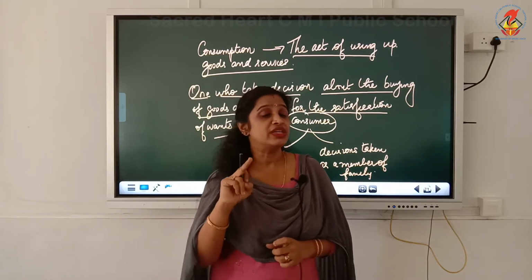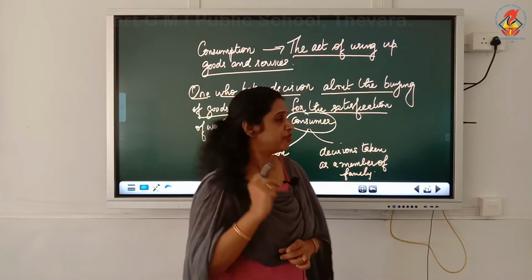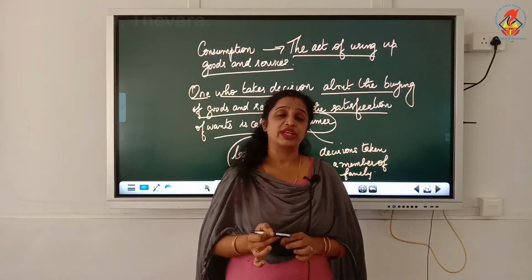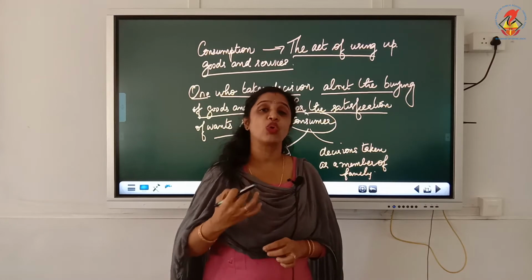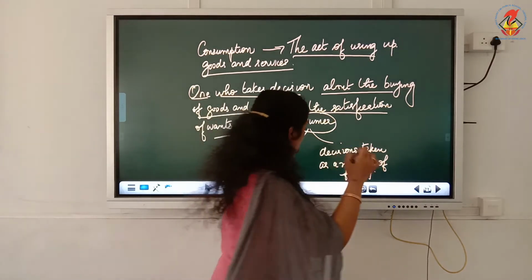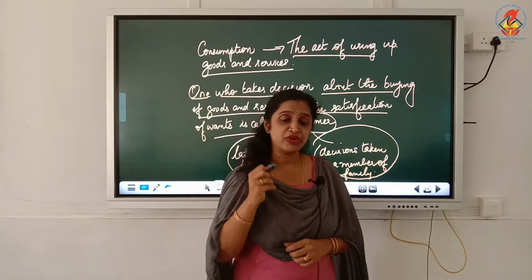Now the consumer decision can be based on two aspects. Point number one, a consumer can take decision by his own. There are certain products, certain times in which a consumer takes his independent decision. Second, decisions taken as a member of a family.